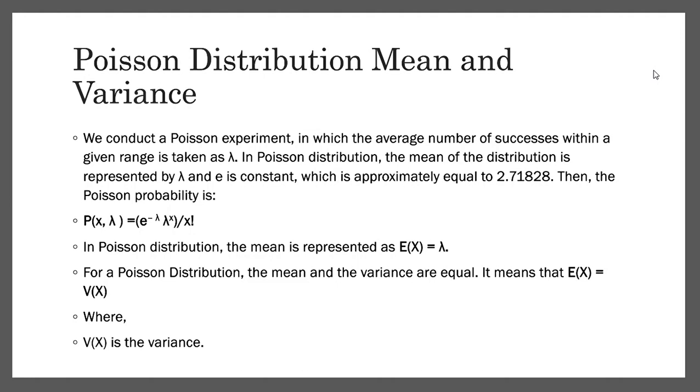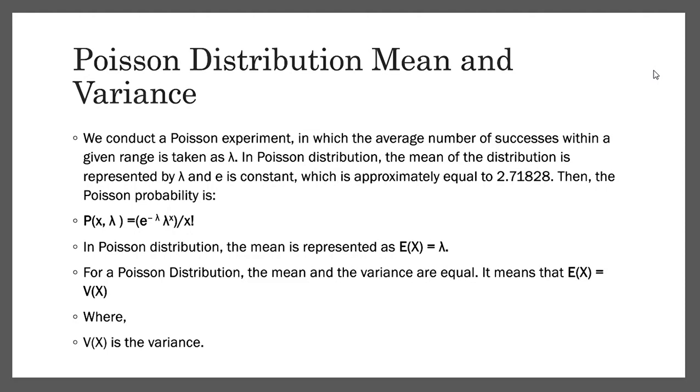This is one of the most important topics in the Poisson distribution: among all distributions, only in the Poisson distribution are the mean value and the variance value equal. So lambda is the variance of this distribution and lambda is the mean of this distribution.